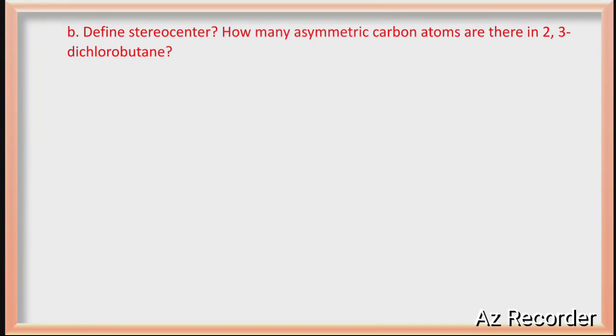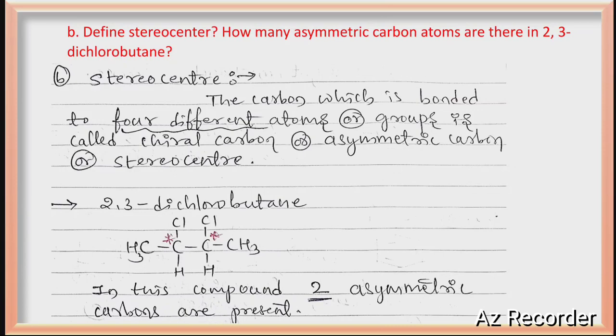B, stereo center. Remember guys, stereo center, chiral carbon, or asymmetric carbon, all are the same. So what is a stereo center? A carbon which is attached to 4 different groups or atoms is called a chiral carbon, asymmetric carbon, or stereo center, all are the same. For 2,3-dichlorobutane, how many stereo centers or asymmetric carbons are present, they are asking.